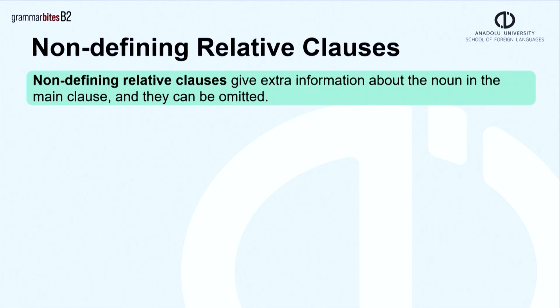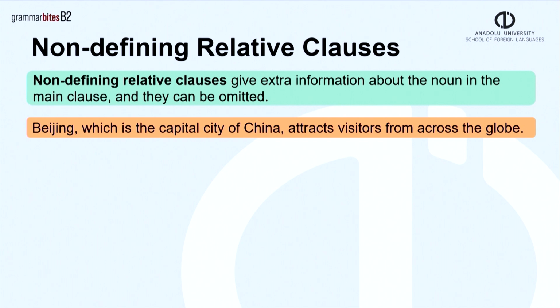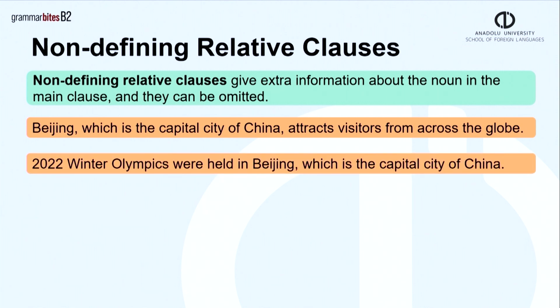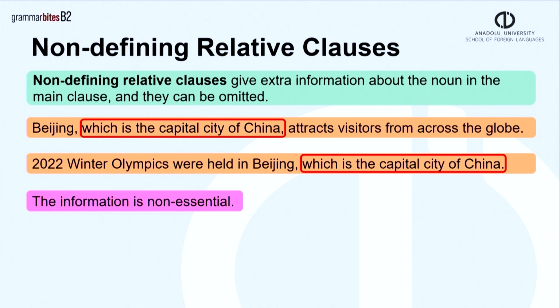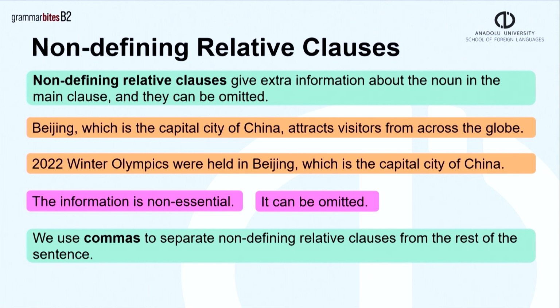Non-defining relative clauses give extra information about the noun in the main clause, and they can be omitted. Beijing, which is the capital city of China, attracts visitors from across the globe. The 2022 Winter Olympics were held in Beijing, which is the capital city of China. Here, which is the capital city of China is a non-defining relative clause in both sentences because the information is non-essential and it can be omitted, and the sentence will still make sense. Notice that we use commas to separate non-defining relative clauses from the rest of the sentence.